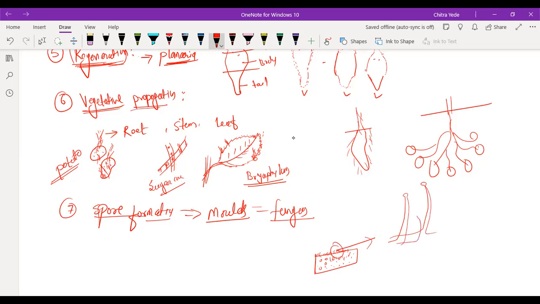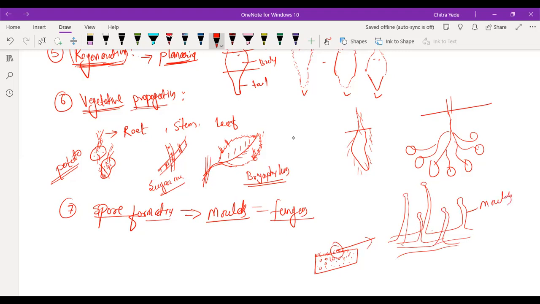These are called hyphae. This is called mold.